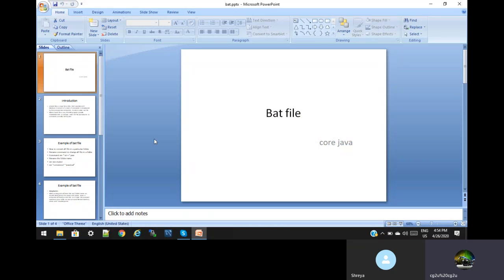So basically we have started the core Java, and in the core Java some of the things also we have to know: what is the bat file. So today we will cover what a bat file is and some basic examples of the bat file.